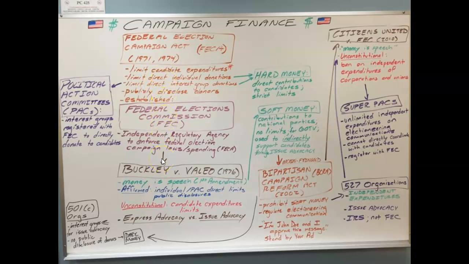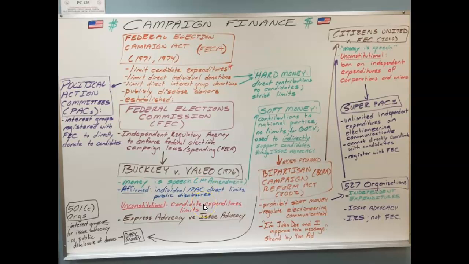And so the outcome of this was that, number 1, money is now considered free speech by the Supreme Court. They basically say that giving money is the same thing as making a speech in favor of the candidate that you're giving money to. And so therefore, giving money is a First Amendment right.